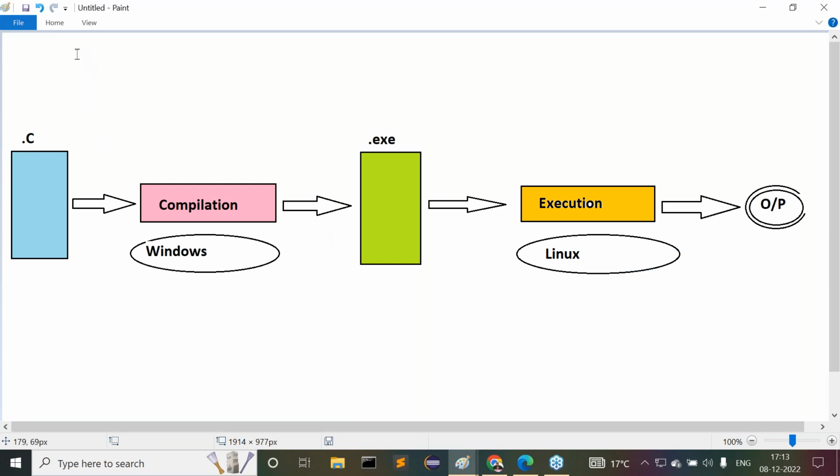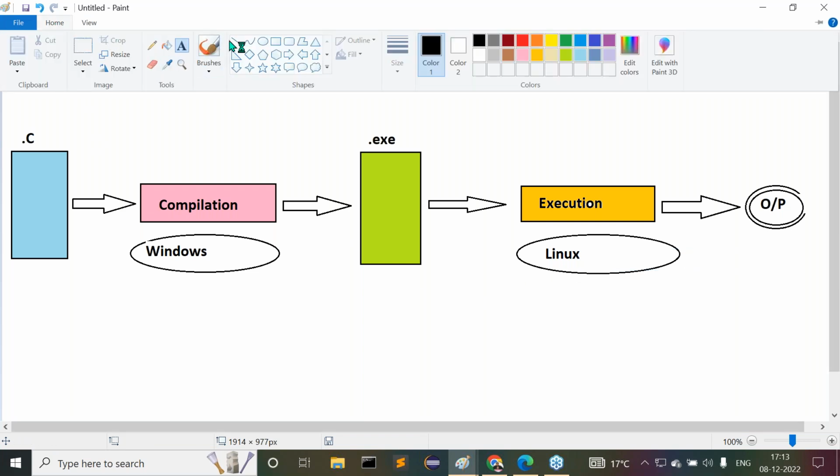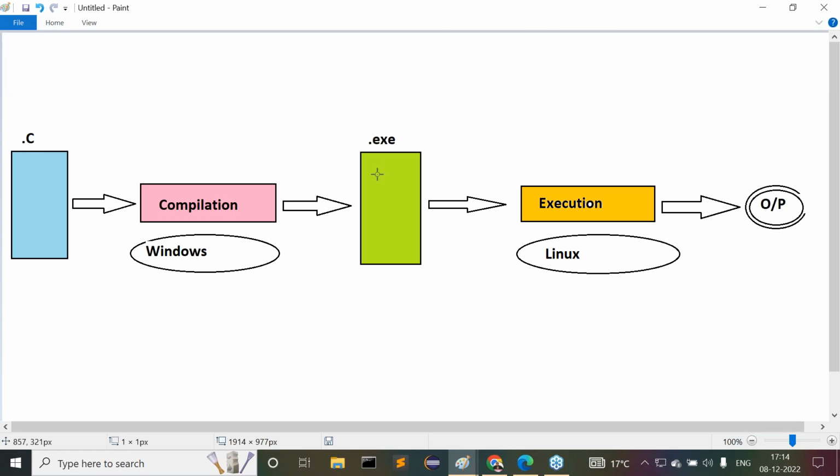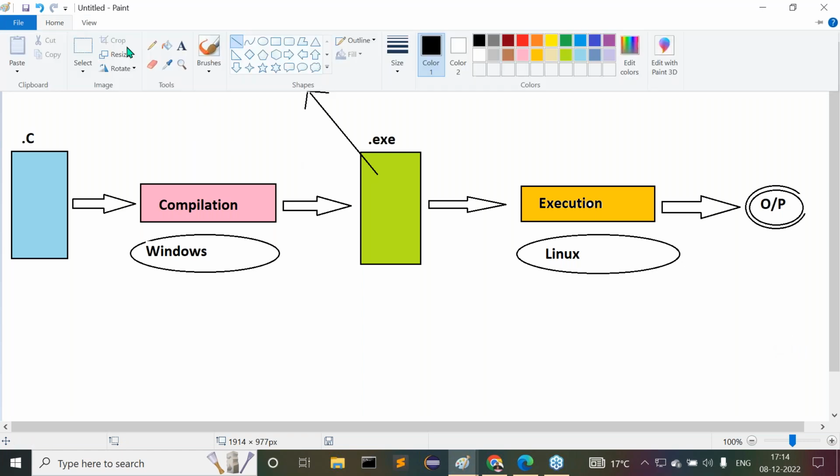Okay, fine. All of you observe carefully. When we compile our program on Windows operating system, an .exe file is created. What is the job of the .exe file? Now observe carefully.